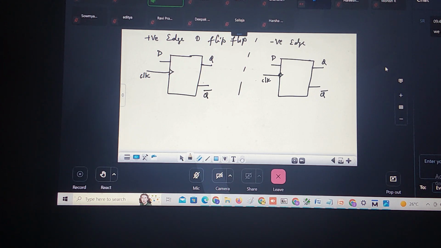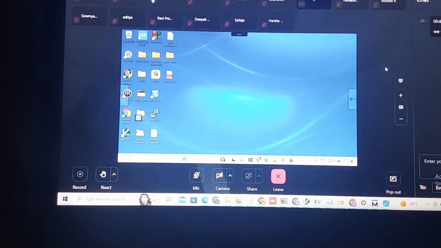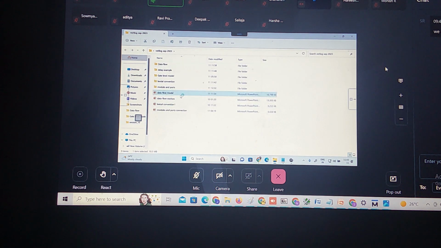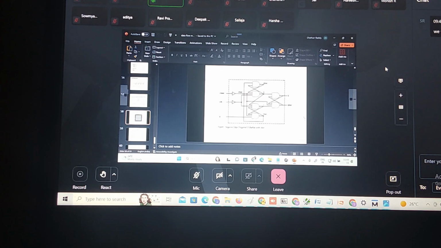By using 3 latches, we are designing the D flip-flop. Let us show. So this is a D flip-flop. What D flip-flop is it? It is nothing but a negative edge D flip-flop. If you remove this inverter, now this will be working as what flip-flop? Positive edge. So edge triggering flip-flops are designed using 3 latches.